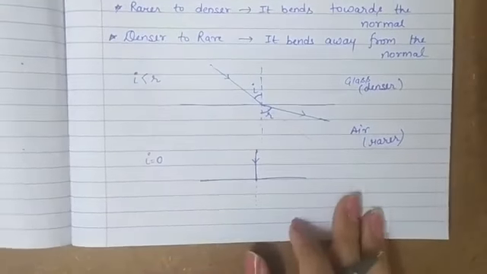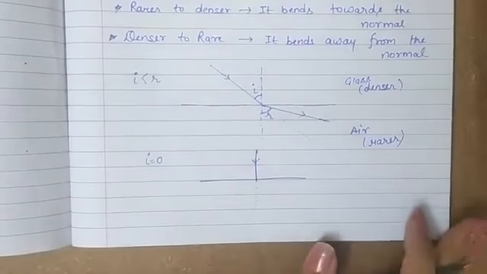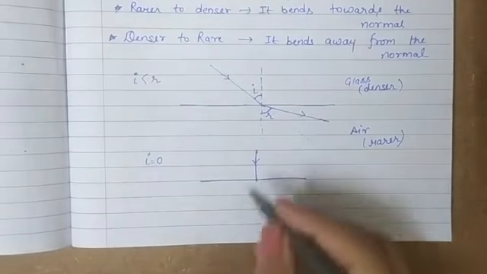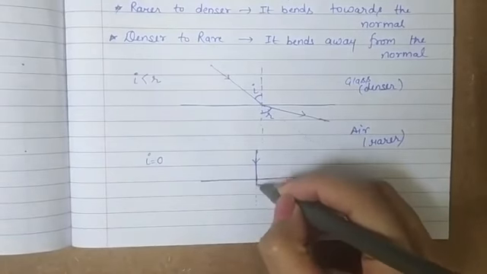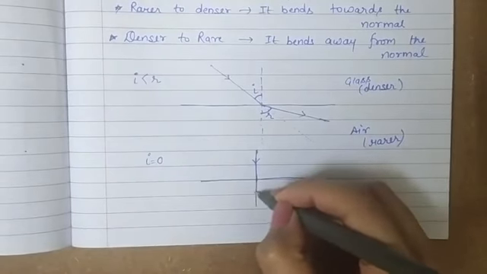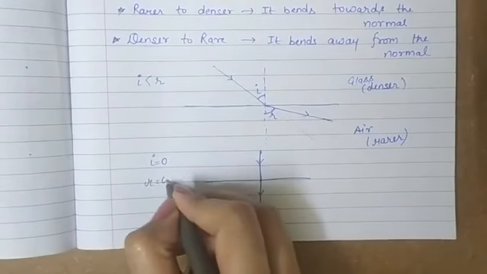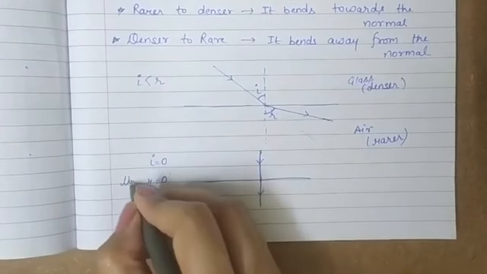irrespective of the media, whether which is rarer or which is denser, the light will pass undeflected along the same line. That means if the angle of incidence is equal to 0, in that case the angle of refraction will also be 0, right?